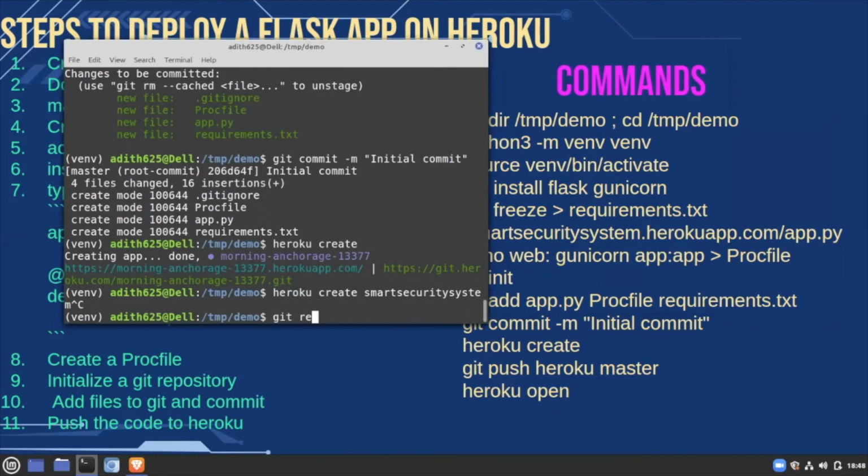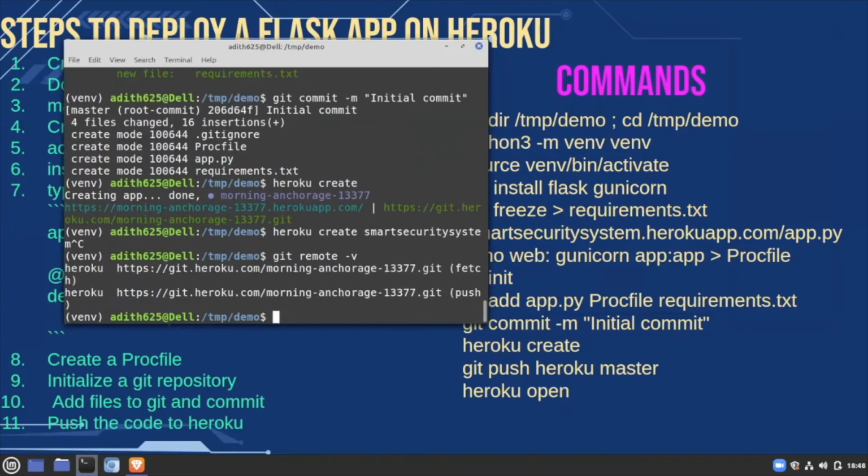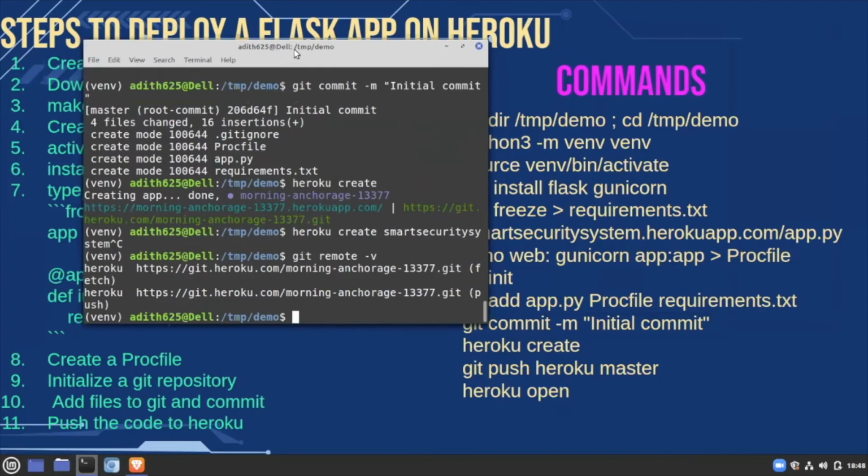We can see that by running git remote -v. This creates a new remote, names it heroku, and links it to this particular Git repository. So now we can say git push heroku master. Here we are telling git to push to the remote named heroku, and we're going to push the branch master. If your default branch is not master, if it is main, you can change it there.